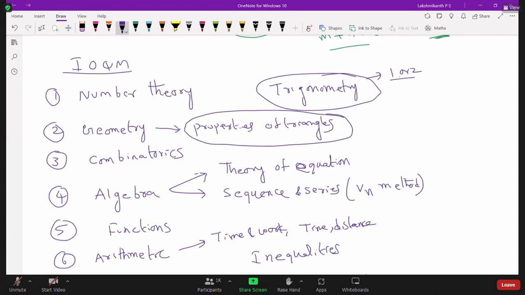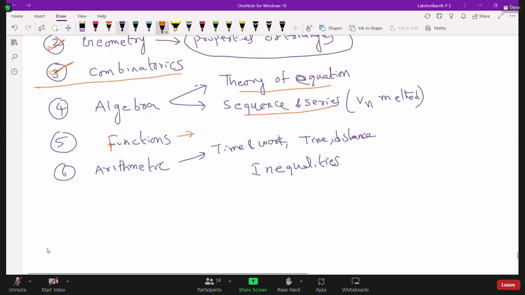The main important syllabus for IOQM is number theory as the main topic, and combinatorics, so permutations and combinations, and geometry also. In algebra they are asking from theory of equations. We get 1 or 2 questions from sequence and series, and functions very few, but we get these 3 major topics most. This is the overall syllabus. For this IOQM generally we don't have any specific book, but we usually follow the Olympiad book.